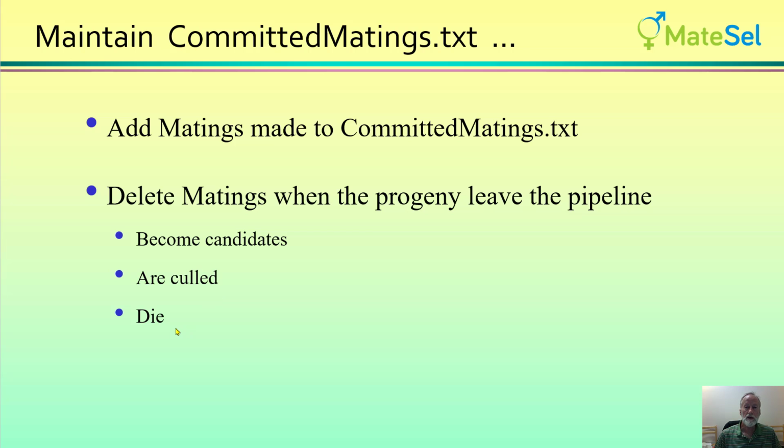Now, of course, there are many different ways of managing such things. We're doing it rather simply here by just simply noting that these matings have been made and not second guessing the value of them, for example, by taking account of updated EBVs of those progeny. And it's likely that such refinements probably don't have a great deal of effect and would be much more complicated to implement. So we think we've got a reasonable handle of accommodating overlapping generations and full life cycle by this straightforward approach.